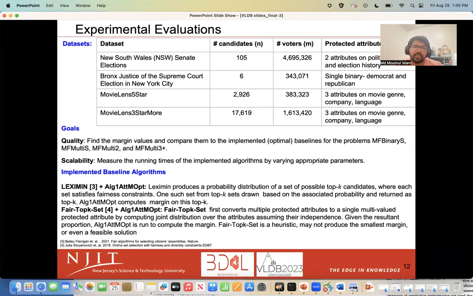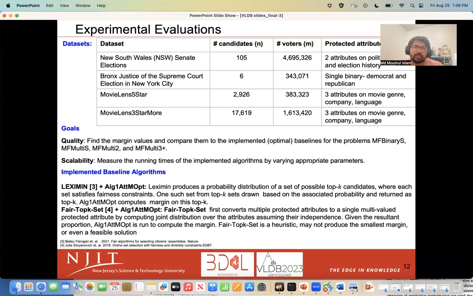Moving to our experiment section, our experiments are conducted using 4 real-world and 1 synthetic dataset. We have 2 goals for our experimental evaluations. The quality goal is to focus on margin values of each implemented algorithm while ensuring the fairness constraints are satisfied. On the other hand, scalability measures the running time of the different algorithms by varying appropriate parameters. Two baseline algorithms adopted from related works are Leximin and Fair-Topk set. None of these algorithms solve the margin finding problem, but they are studied in the context of fairness.